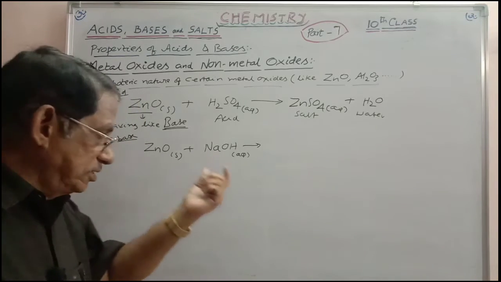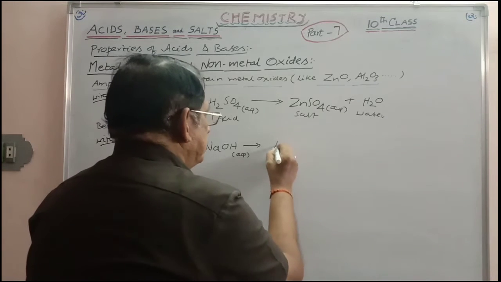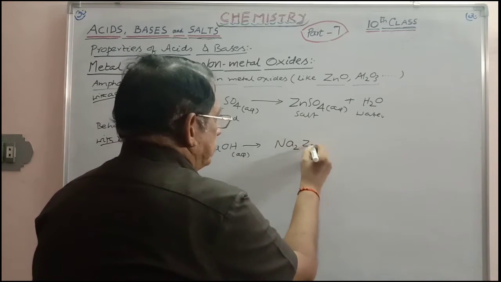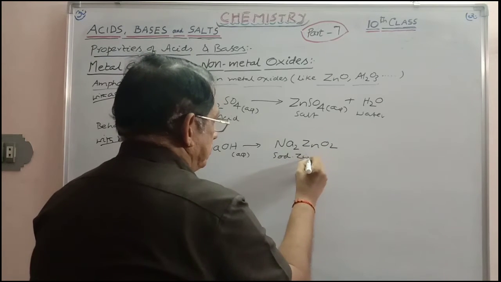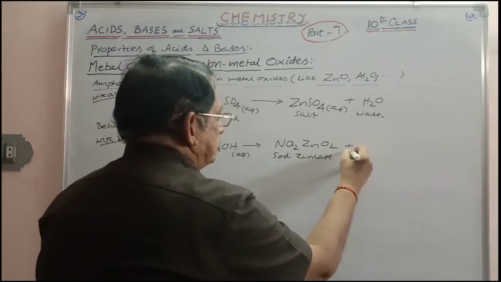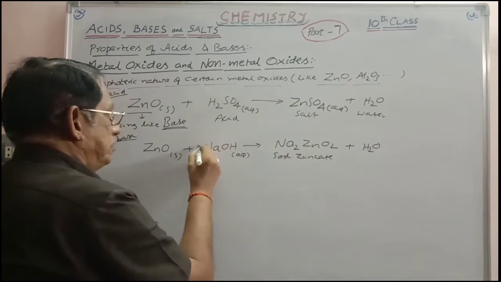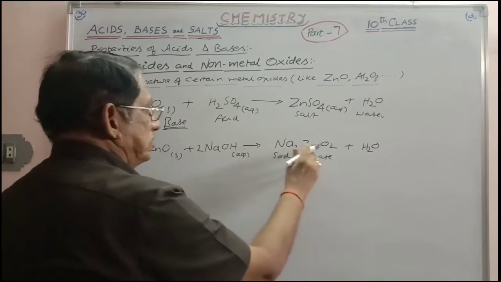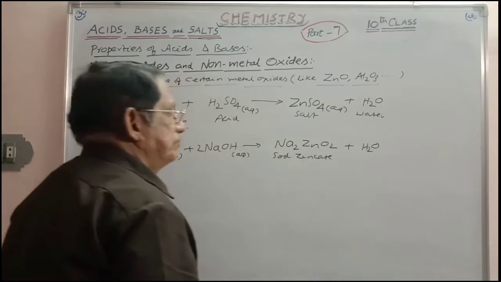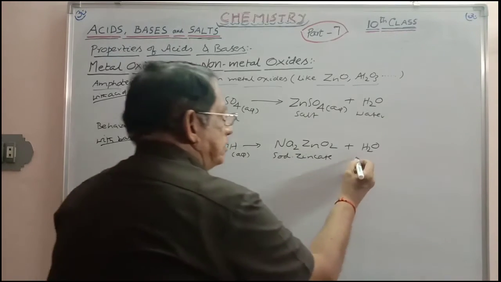Zinc oxide slowly dissolves in NaOH, giving the complex, that is sodium zincate, Na2ZnO2, plus H2O. So 2 Na are there, 3 O's are there on both sides, the equation is balanced. Sodium zincate, the complex salt, plus water is obtained here.